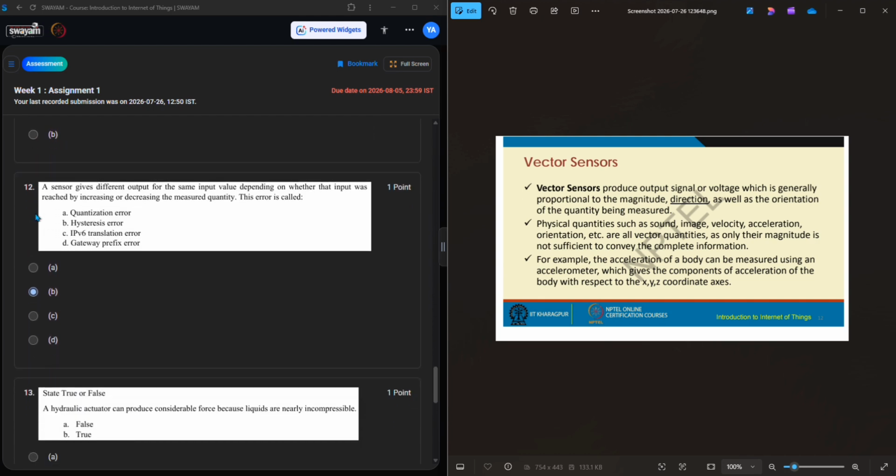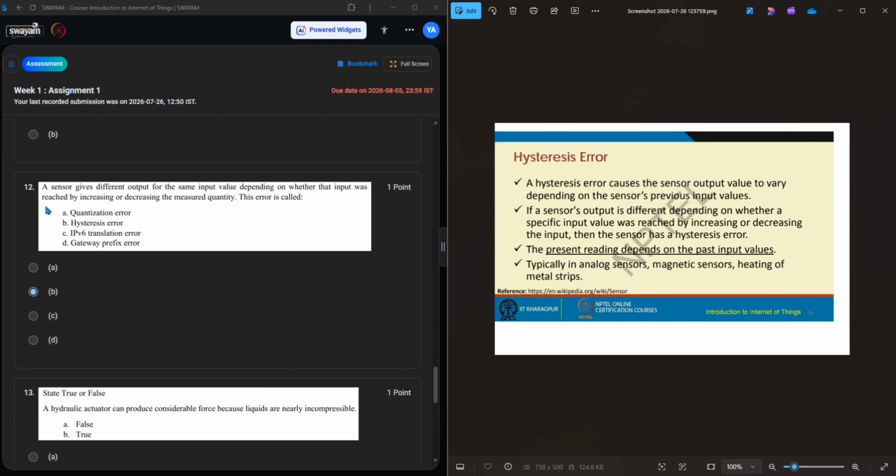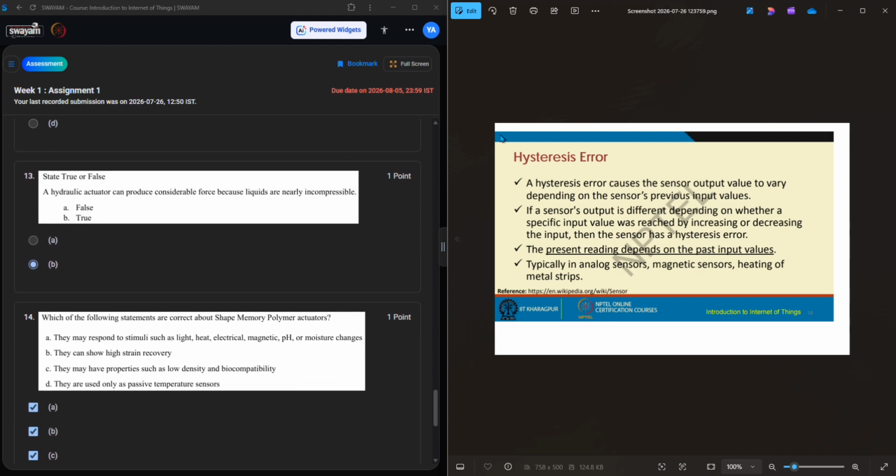Option A. And the next true or false question: a sensor gives a different output for the same input value depending on whether the input was reached by increasing or decreasing the measured quantity. This error is called hysteresis error. We can also see it in this slide. We can read that the error causes the sensor output value to vary depending on the sensor's previous input values. Here is the explanation.